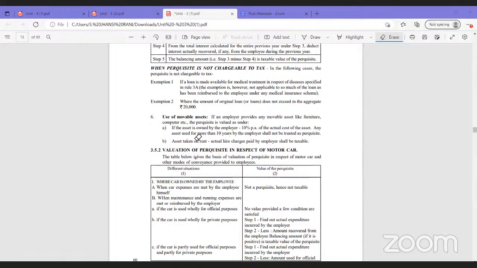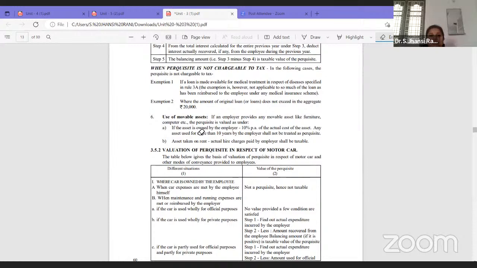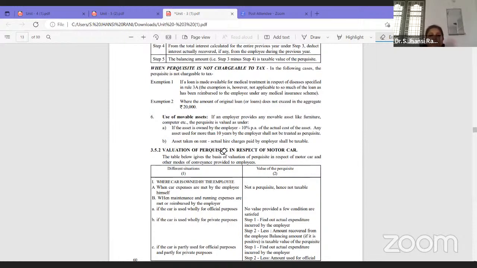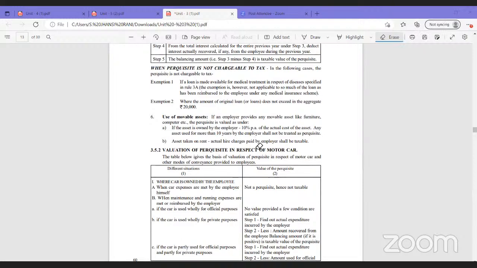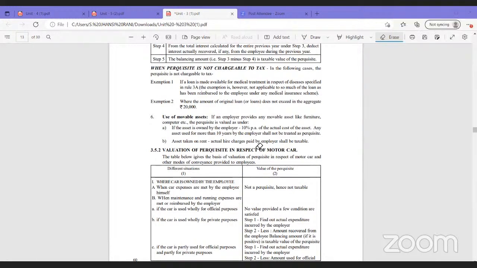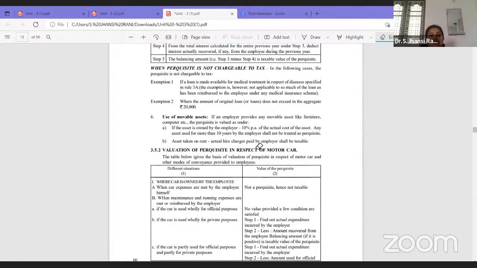Okay. Next, that is owned. Suppose I don't have my own furniture, but I want to provide furniture to my employee. I take that furniture on rent and provide it to my employee. In that case, whatever rent I am paying shall be taxable to the employee. Z is an employer, X is an employee. Z wants to give furniture to his employee, but Z does not have his own furniture. So he gets it from outside on a rent basis and gives it to the employee, and Z is paying the rent. In that case, it is fully taxable.